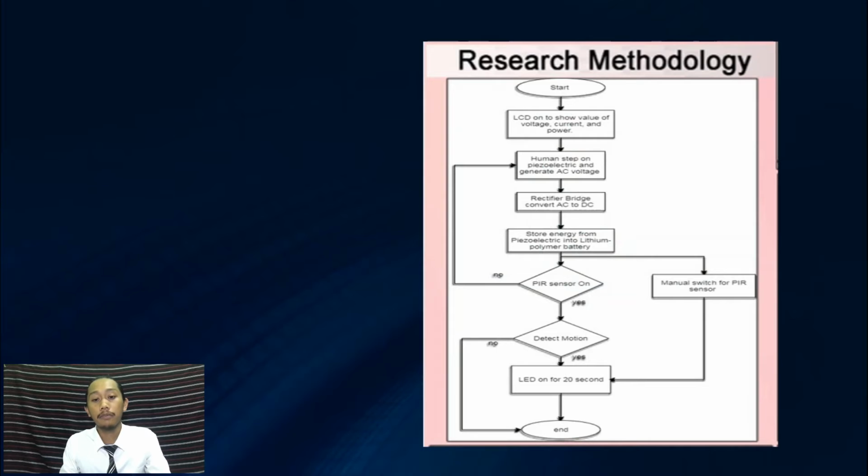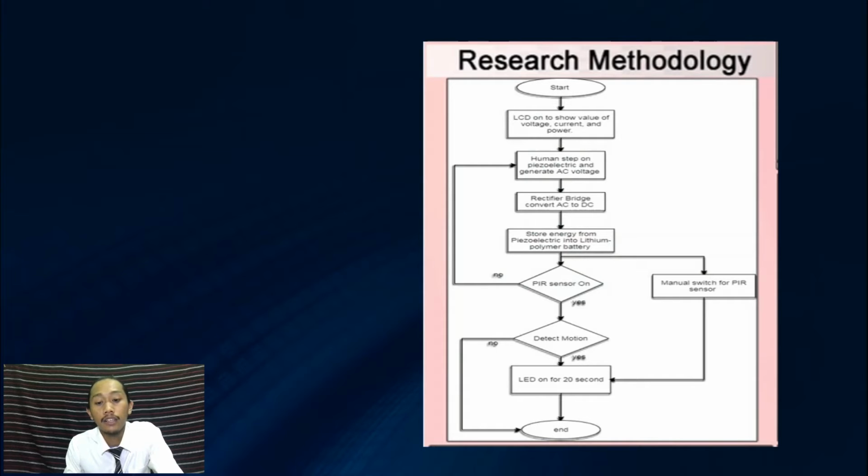So, this is my research methodology flowchart for my project. The flowchart starts with the LCD turning on and showing the value of the voltage, current and power. Next, a human will step on the piezoelectric and generate AC voltage. For my circuit, I'm using a direct current voltage, so the AC voltage will be converted to DC voltage using a rectifier bridge. I'm using a Schottky diode for this project. The energy from the DC current from the piezoelectric will be stored in the lithium polymer battery.